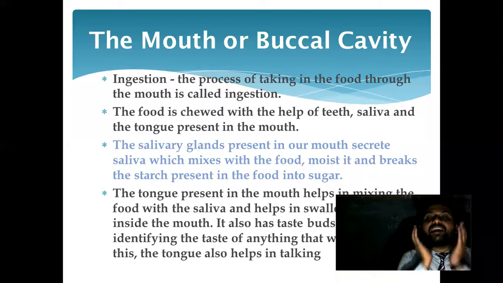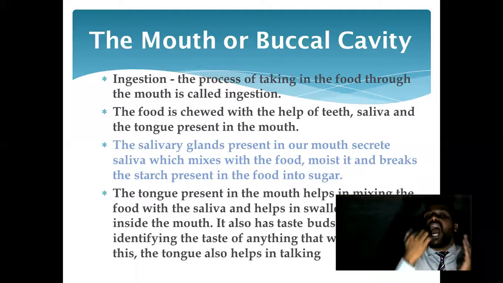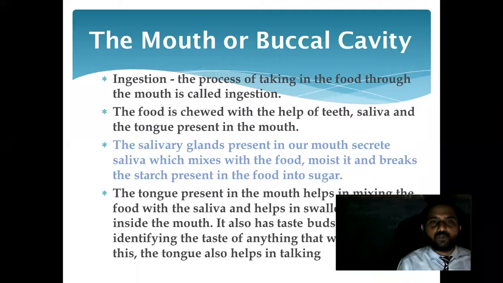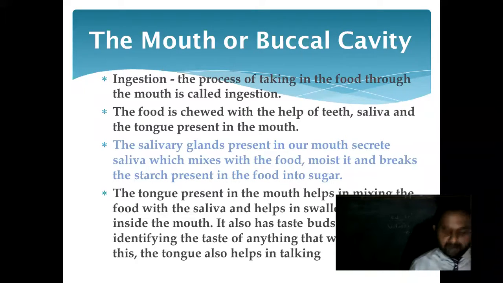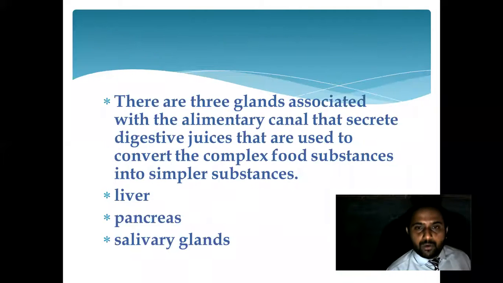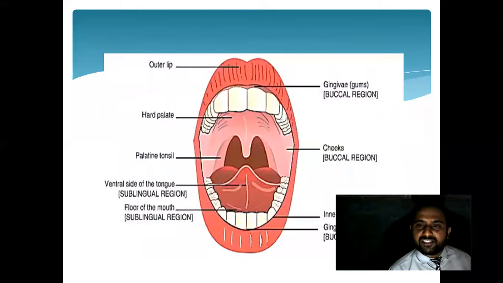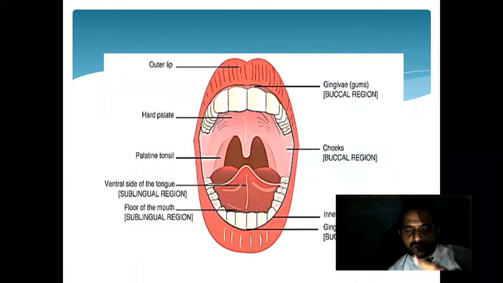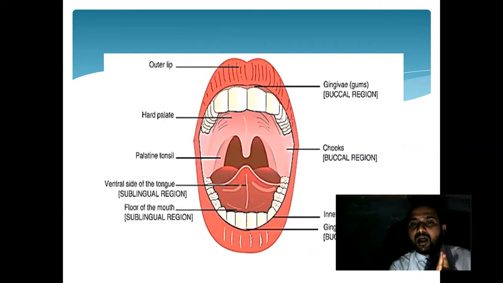Now, the buccal cavity, this inner part. I'm going to show you the diagram also. Immediately we'll see this diagram. If you look, this is a diagram of the buccal cavity. I will explain it. This is called the buccal cavity, or the mouth. In this buccal cavity, which parts are there?